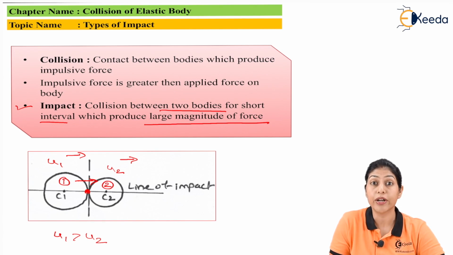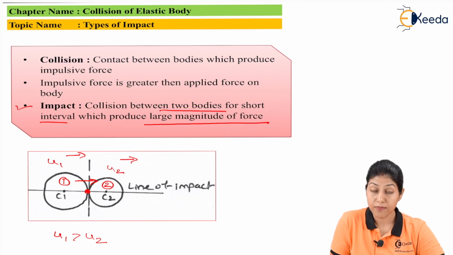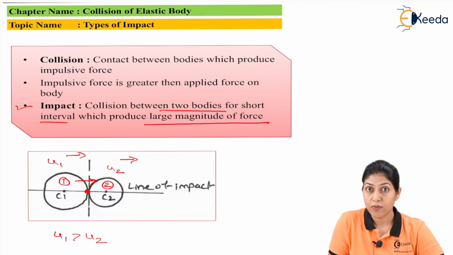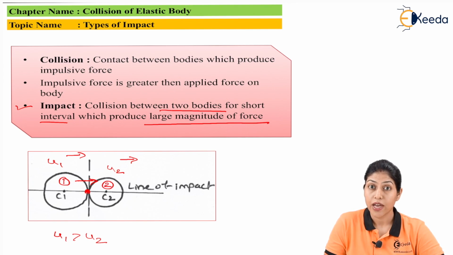This particular point we are considering as the point of contact between the two cylinders, and C1 and C2 are the mass centers of the cylinders. So the line which is passing through the mass centers of the bodies as well as the point of contact of these two bodies is called the line of impact.